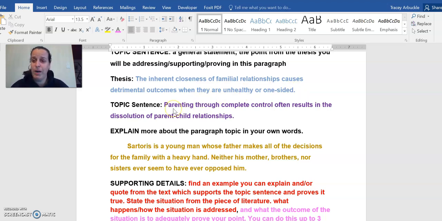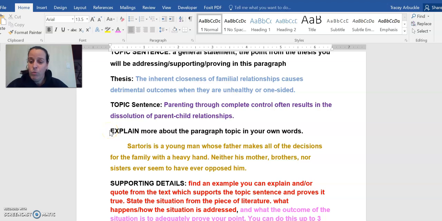I had said my first paragraph was going to be about Sartoris's father, so here's my topic sentence. Parenting through complete control often results in the dissolution of parent-child relationships. This relates to this thesis. This is what this paragraph is going to prove.